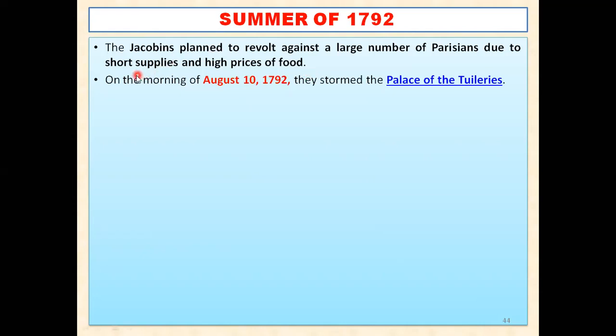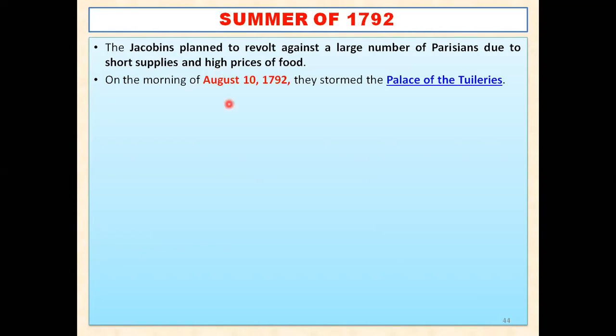Number one, short supplies of food, and number two, high prices of food. Whenever there is a bad harvest, maybe due to less rainfall, or failure of the crops, the demand for food items rises, and the price of food also rises, because as you know, the more the demand, the higher the price. So that was the thing.